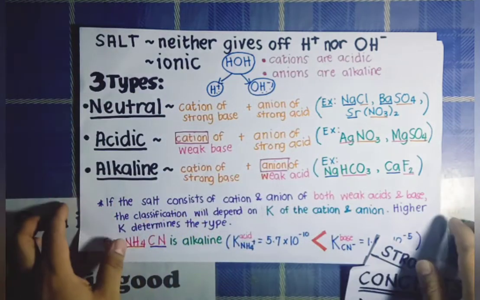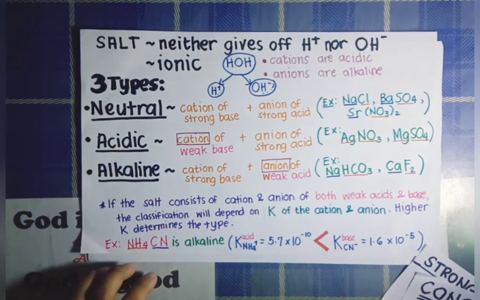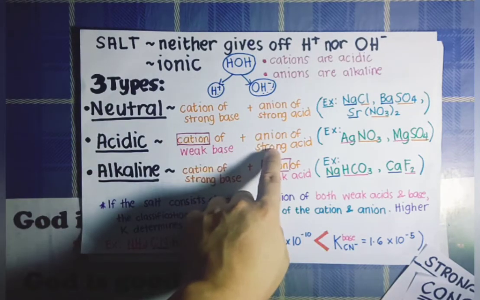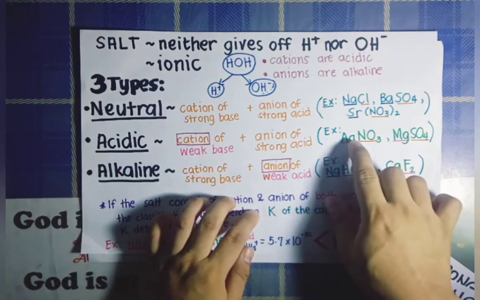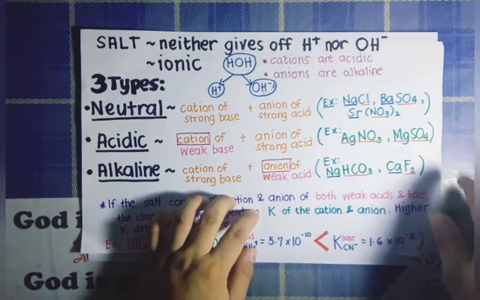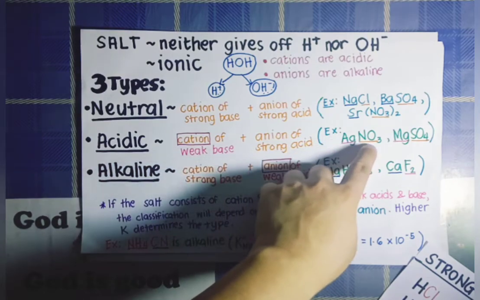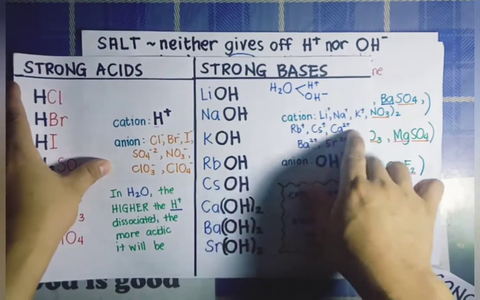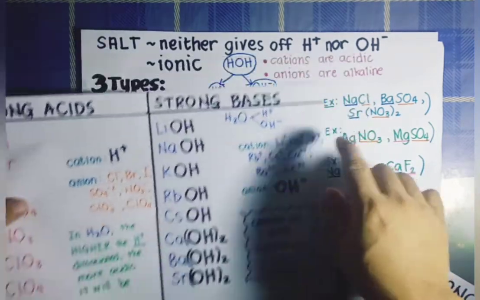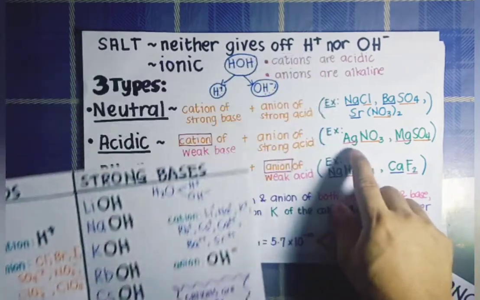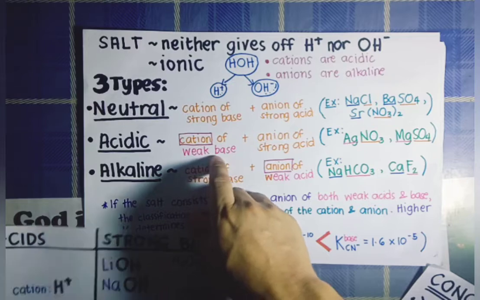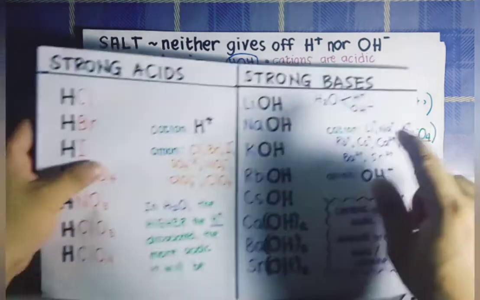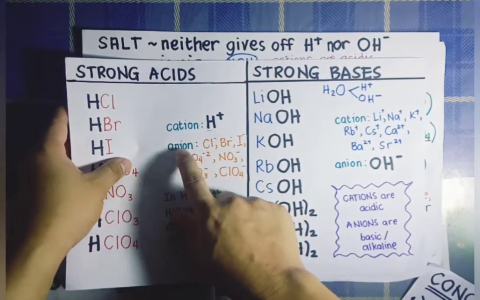For the second type of salt, we have here the acidic salt. Acidic salt is made of the cation of a weak base and the anion of a strong acid. Some examples of acidic salt include silver nitrate and magnesium sulfate. Now, as we have noticed here, silver nitrate is made of a cation of a weak base. These are the cations of strong bases, and as we have noticed here, there is no silver, there is no Ag here. Therefore, silver is considered a cation of a weak base, not a strong base. And nitrate, NO3, is actually an anion of a strong acid.